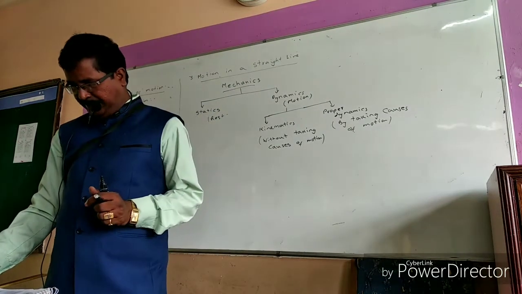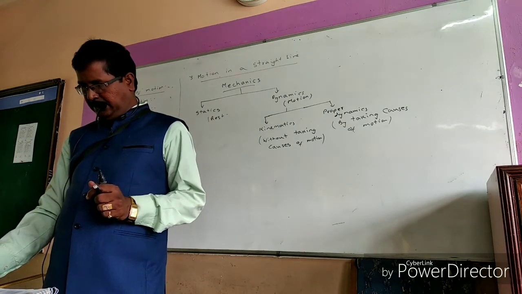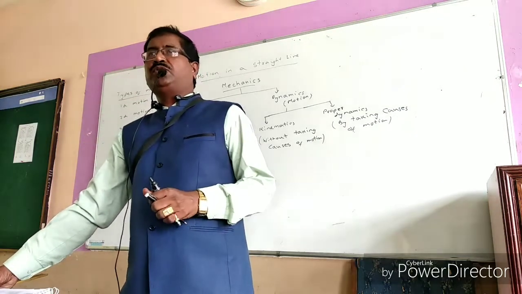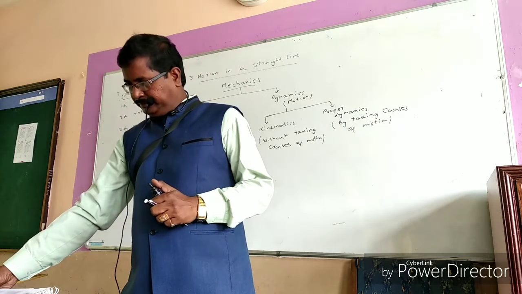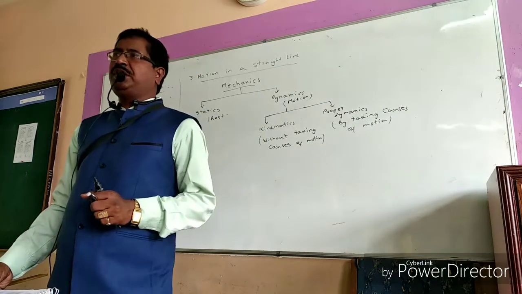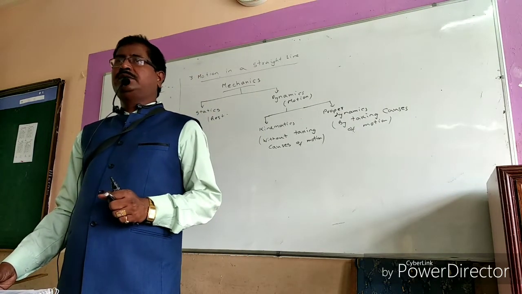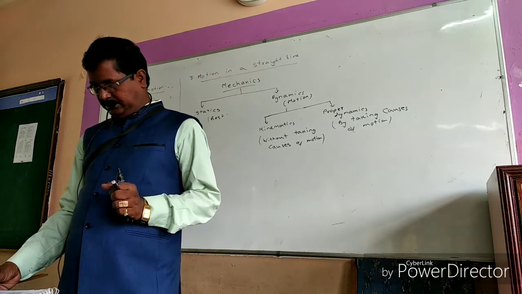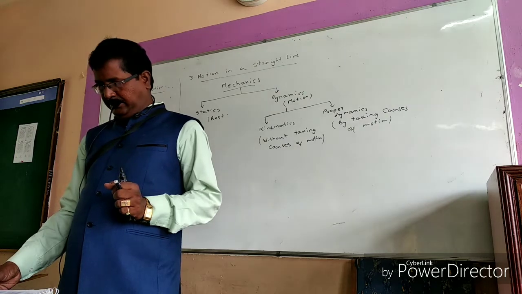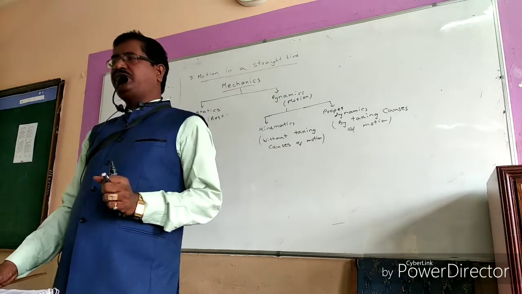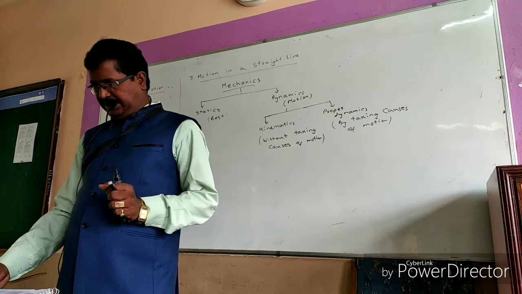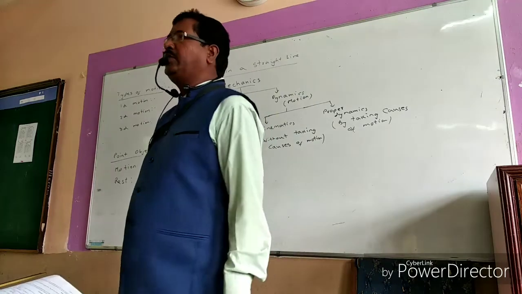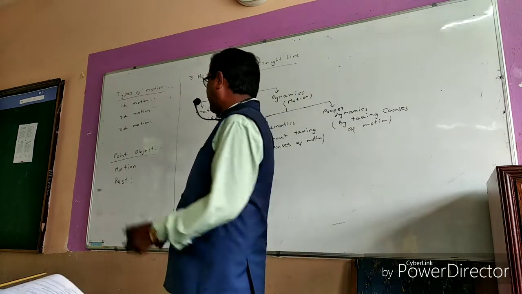Okay, note down. One-dimensional motion is that motion in which only one of the coordinates, either x or y or z, changes with respect to surroundings and time.